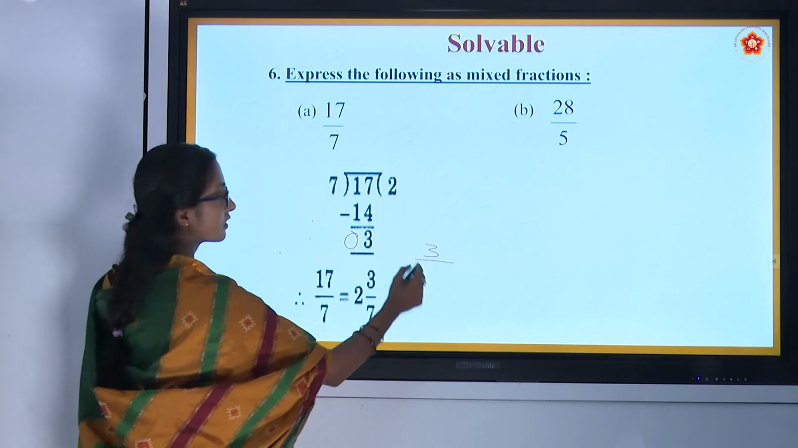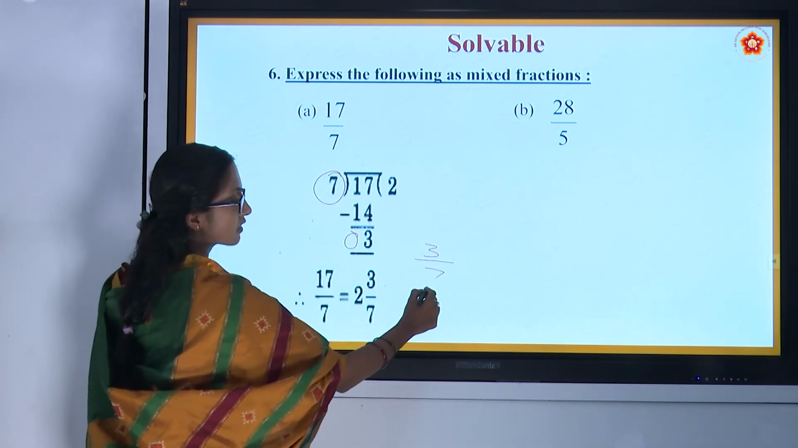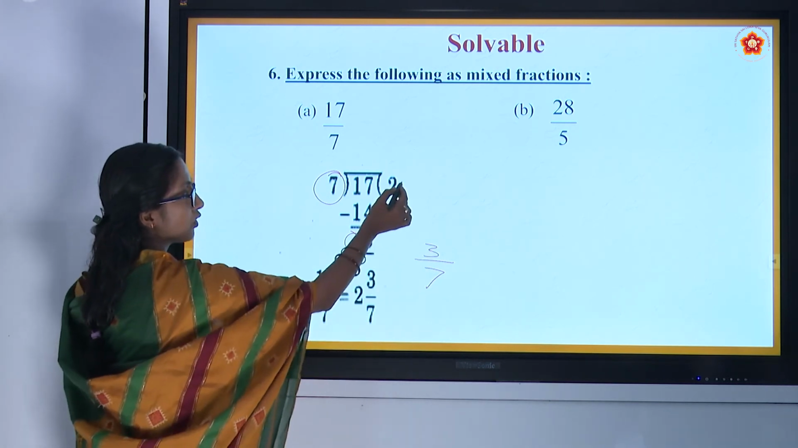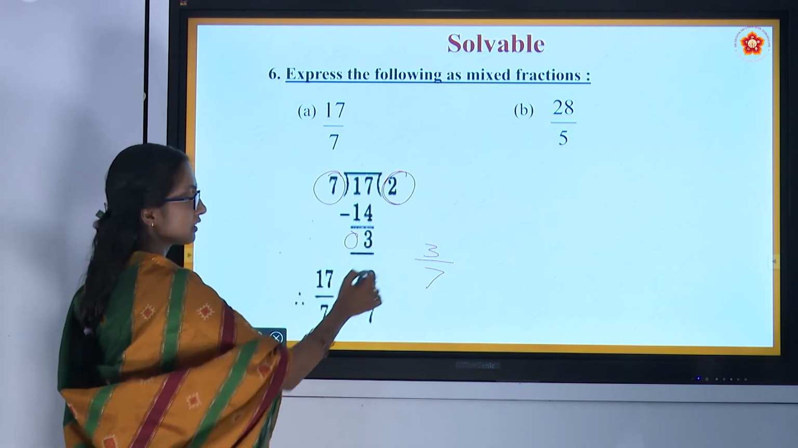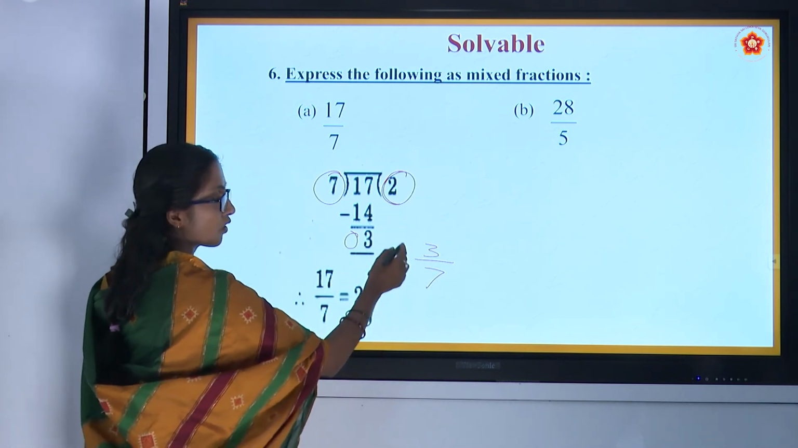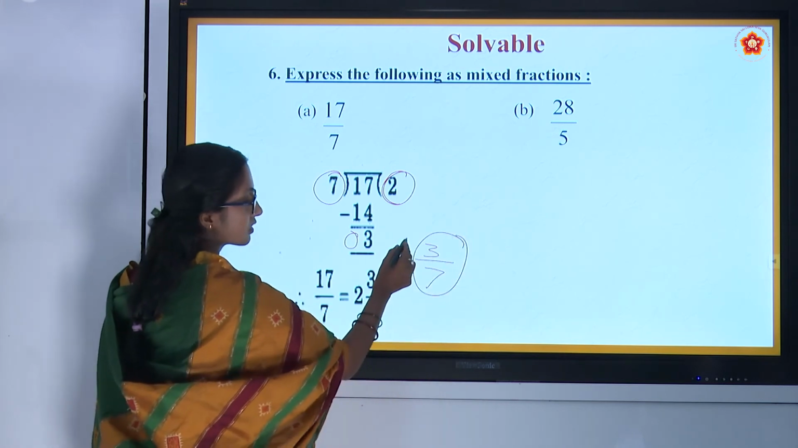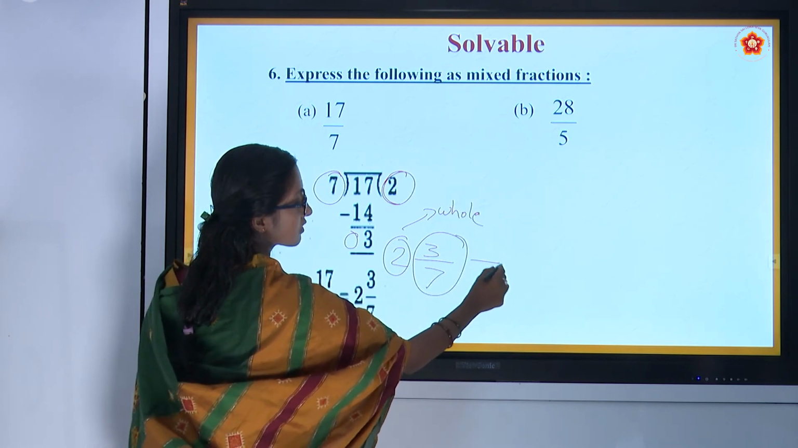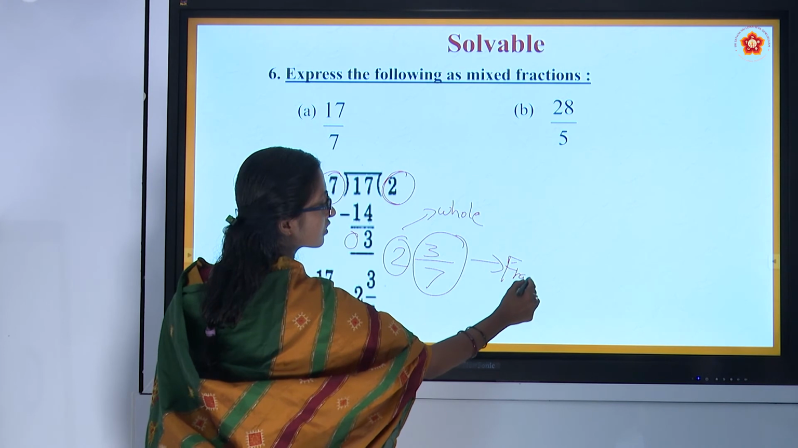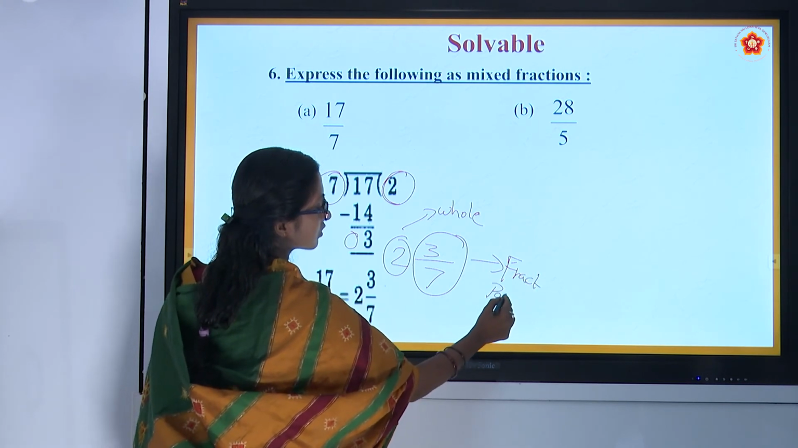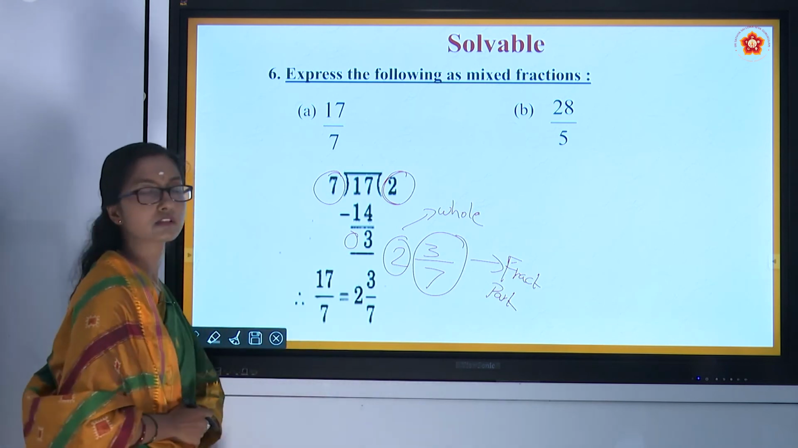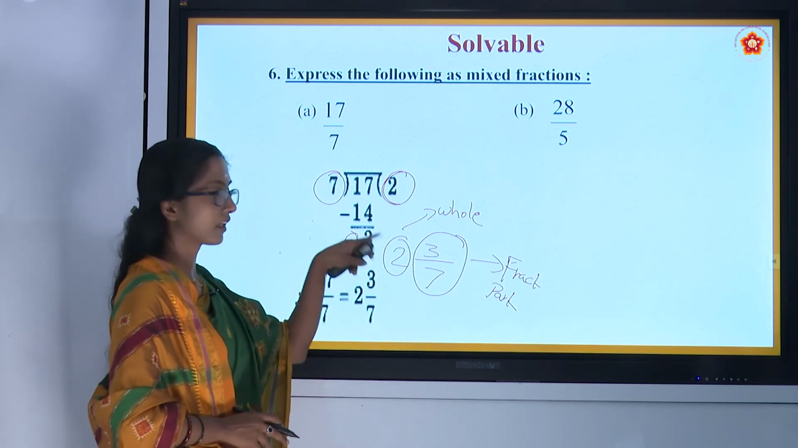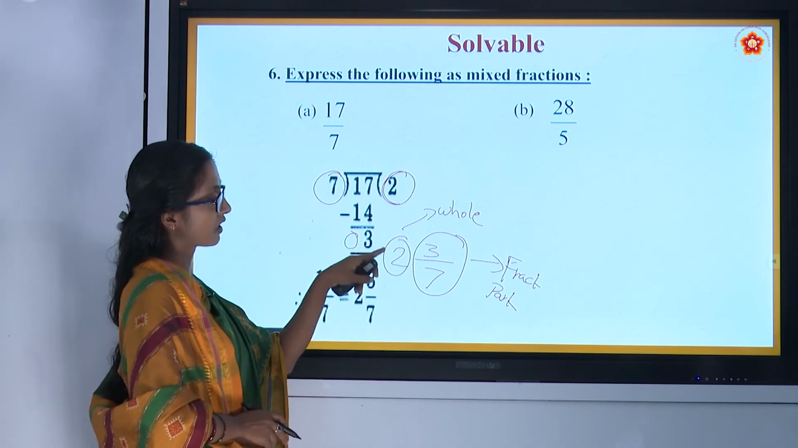The whole thing is 7. 7 is the whole thing, and among that, 3 is considered. Whatever you get here is said to be a whole and a part. This is the whole. This is the fraction, or part of a whole thing. Mixed fraction means what? It is a combination of part and a whole. Here 3 by 7 is the part and 2 is the whole.